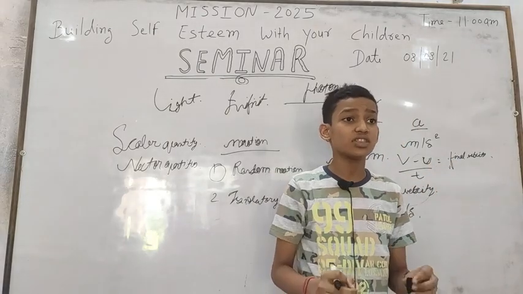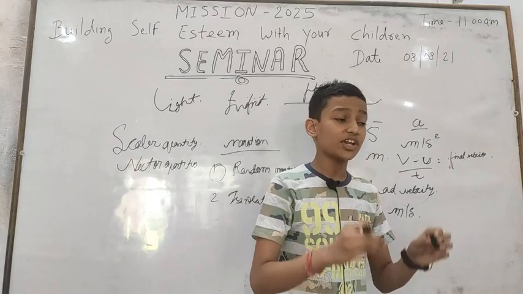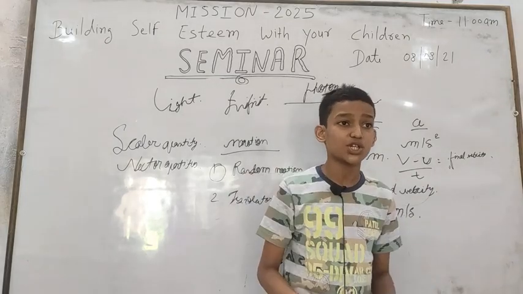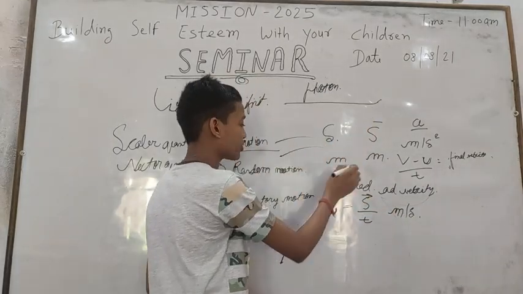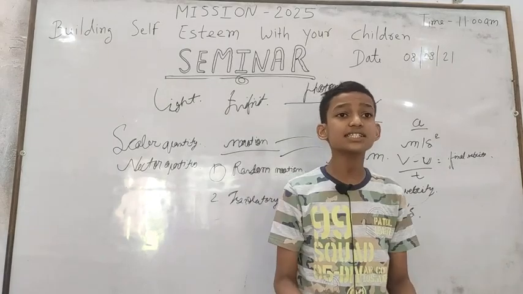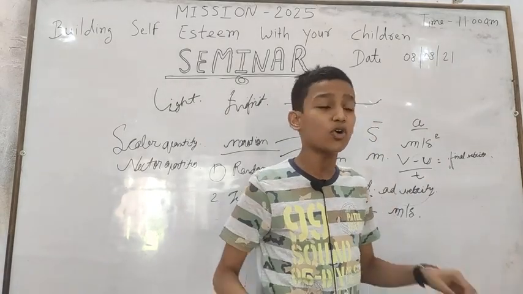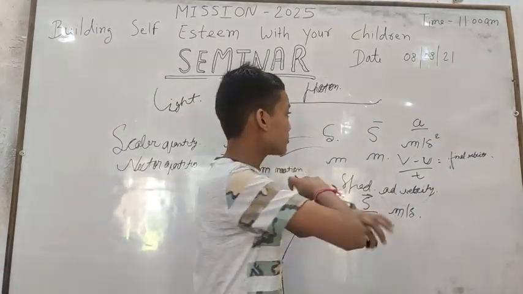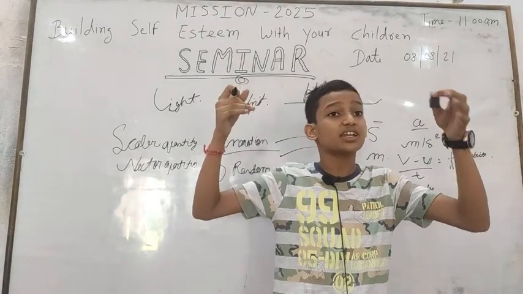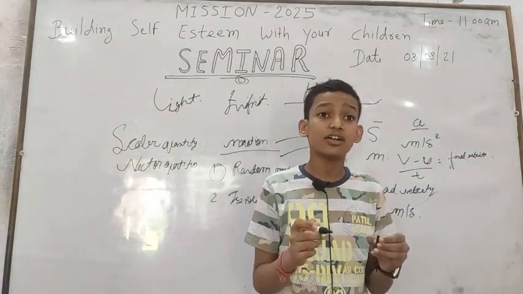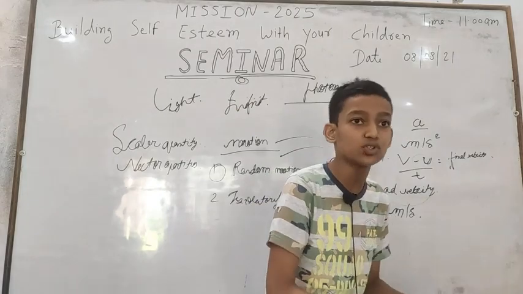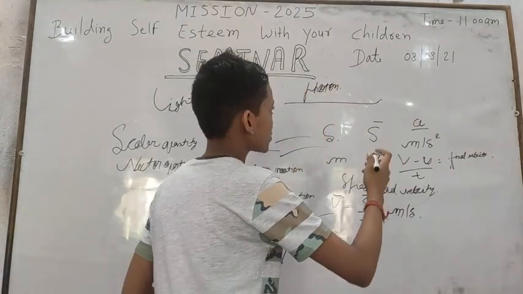Let's move on to the very important topic, three equations of motion. All mechanics are based on these three equations of motion. In these three equations of motion, we will not talk about mass because mass does not matter. If we drop an elephant and a pen from a certain height, both come at the same time to the ground.